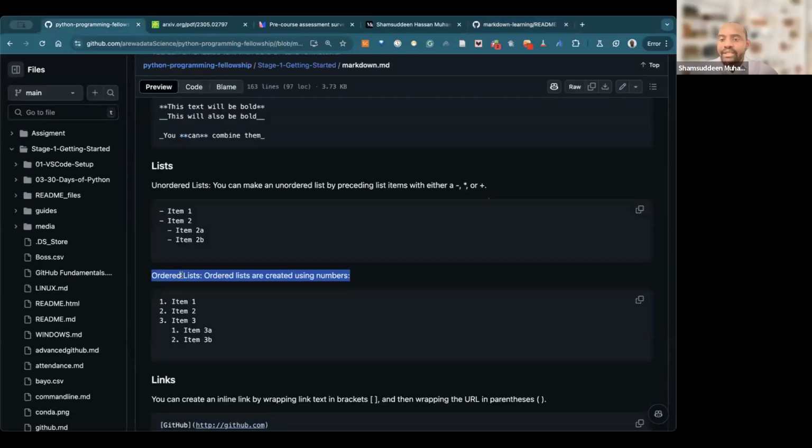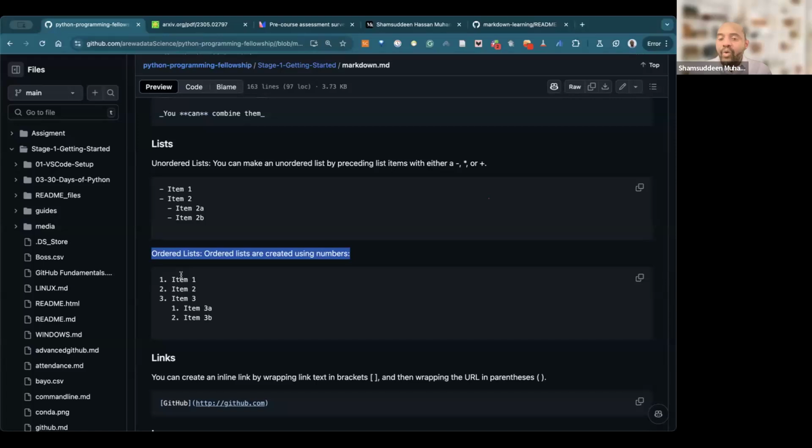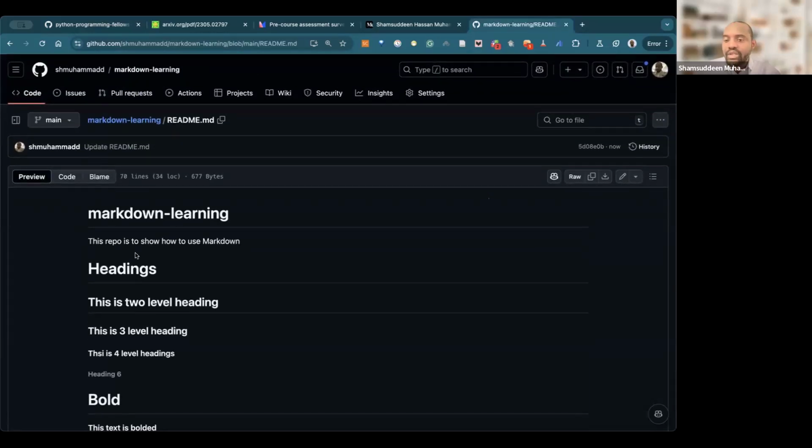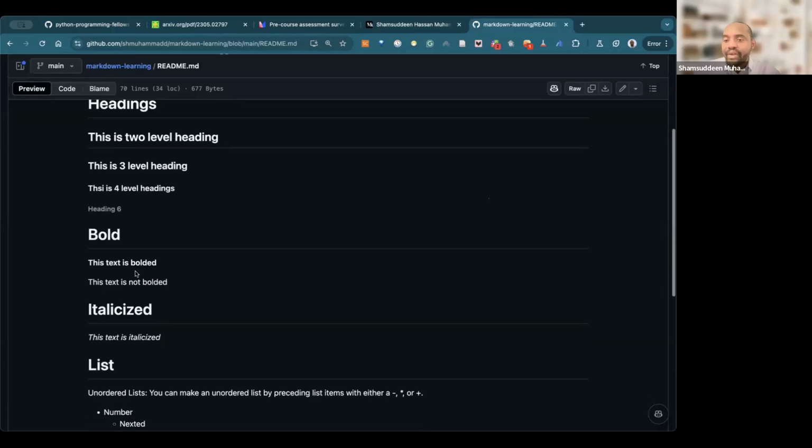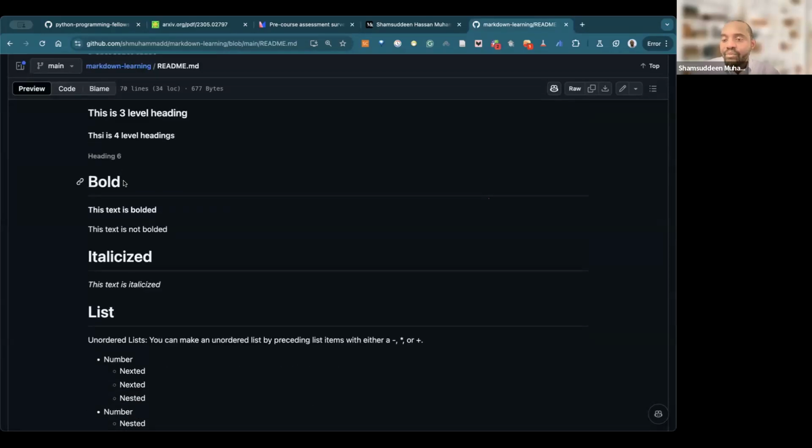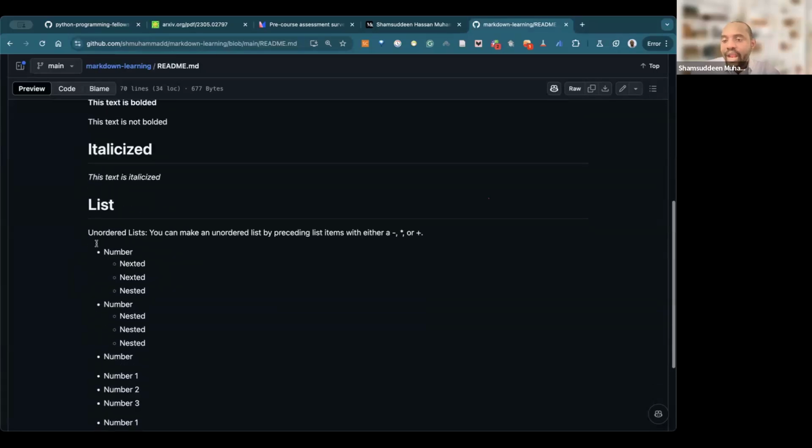Okay, so what is the purpose of this? The purpose is just to show you how you can create a list in your data science journey. Why am I showing you? Because we will come to where we'll be using data science and you'll be using Markdown to create a list of items or to write something. So this session allows us to learn the basics of how we can use Markdown. So far, we have learned how we can use headings, many levels of headings. Now we understand how we can emphasize text to bold and italicize. We now understand how we can create a list. Anyone with a question?